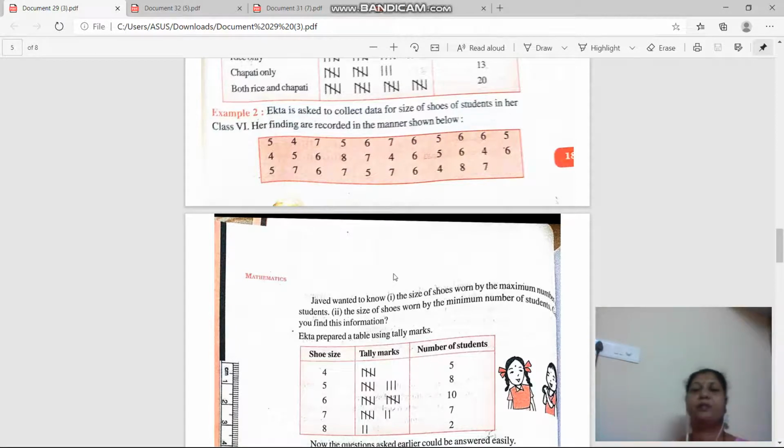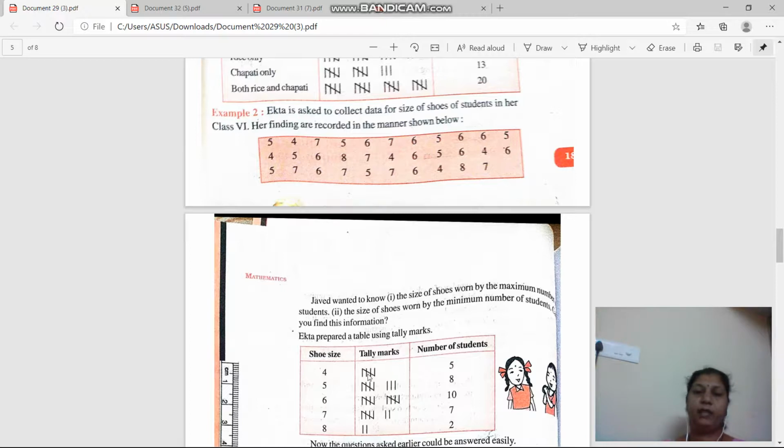Right now. Which is the smallest size? It is 4. So I have written here 4. Then next 5, 6, 7, 8, is 9 there? No. So we will write here 4, 5, 6, 7, 8. Clear? Now what do we do here? If I take the first 5, I will cross it and make a tally mark in front of 5. Then I will cross the 4.